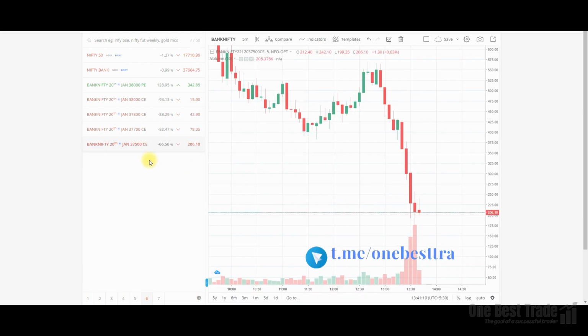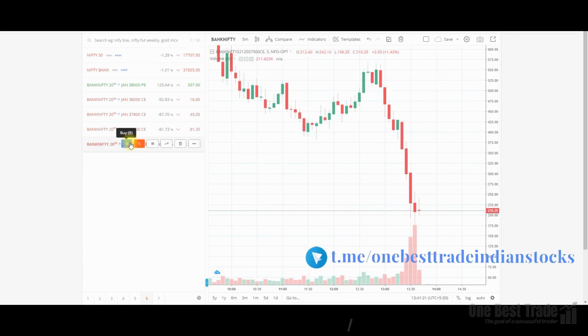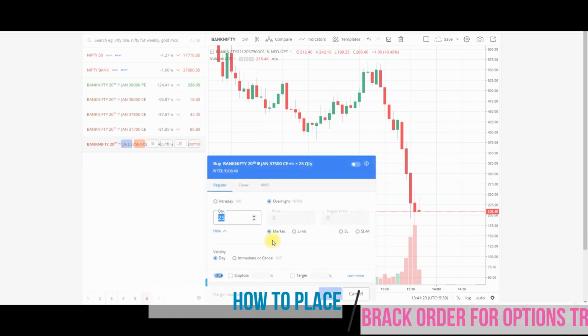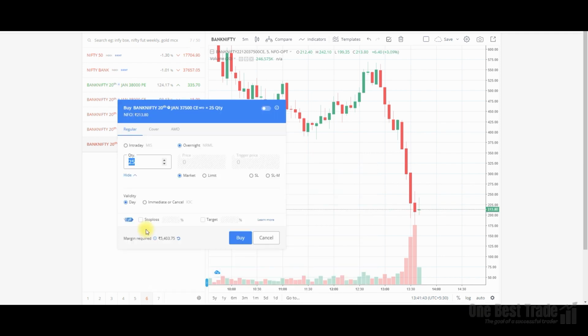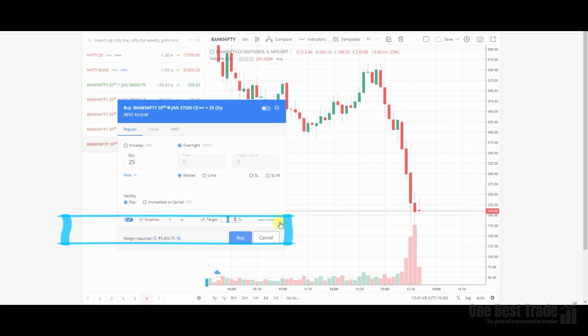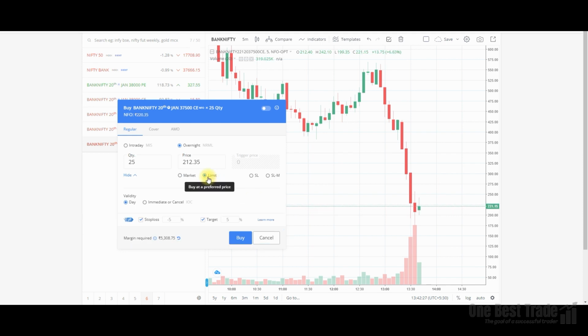Friends, we have seen how to place a cover order. Now let's see how to place a bracket order. Just click the order window, select a regular product, then select the overnight option. Then you can find GTT. Here you have to attach both the stop loss and target for your order. Then it will become a bracket order. Here also you can place 3 types of bracket order: limit bracket order, market bracket order, and also stop loss bracket order.